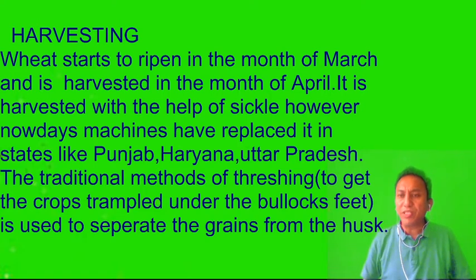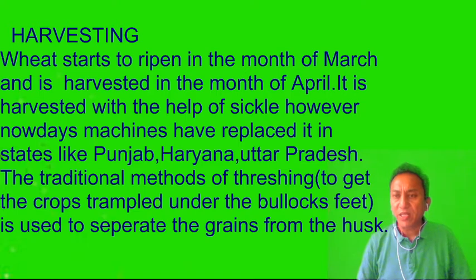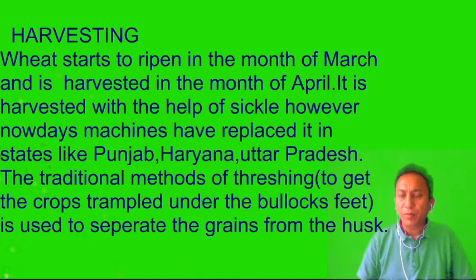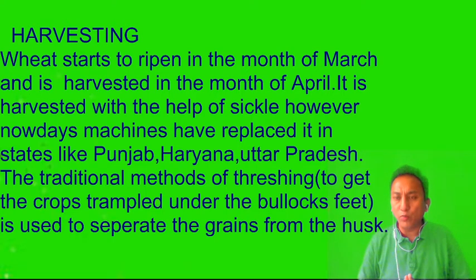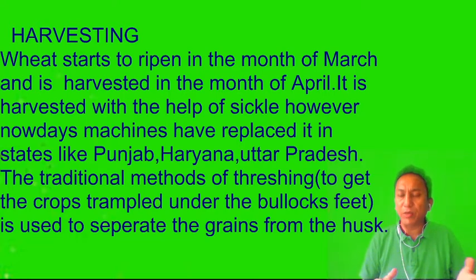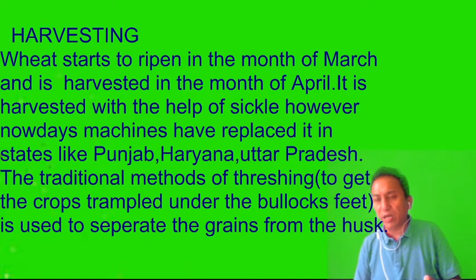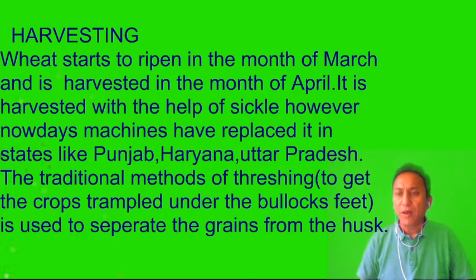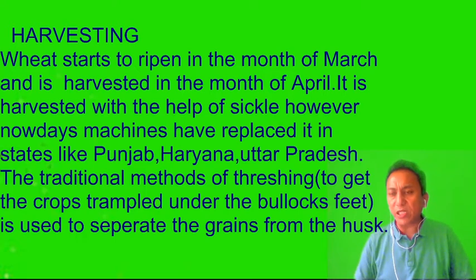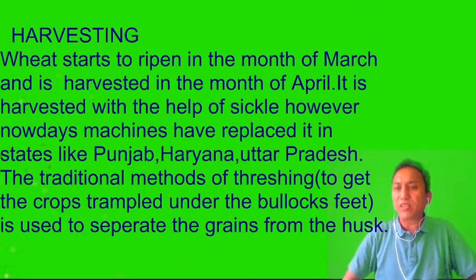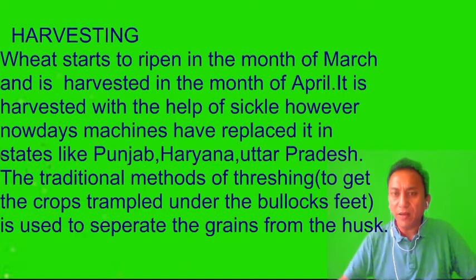And therefore, machines have to be used. Human laborers cannot go and start harvesting the crop, cutting the crops down. It will take ages. But if you are just growing it for your local consumption, for your own home, then yes, human labor does take place, where the farmers themselves can go and cut the crop and use it for their consumption. But when crops are grown for selling in the market on a large scale, like the crops grown in Punjab, Haryana, Uttar Pradesh, Bihar, West Bengal, and so on, machines are used in place of human beings so that the work can be done faster and better.